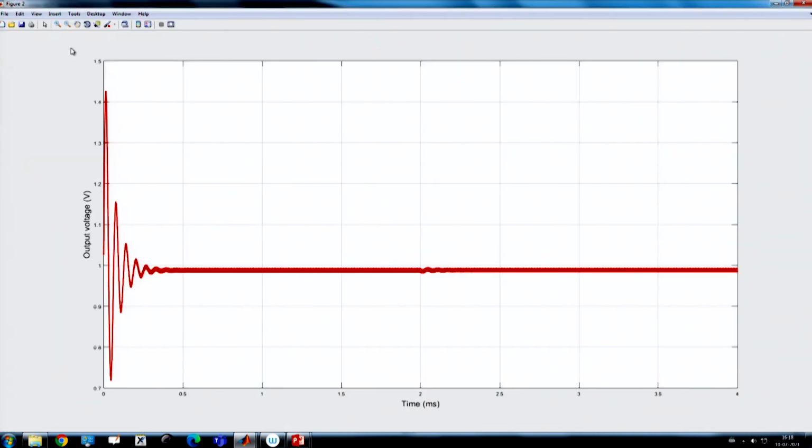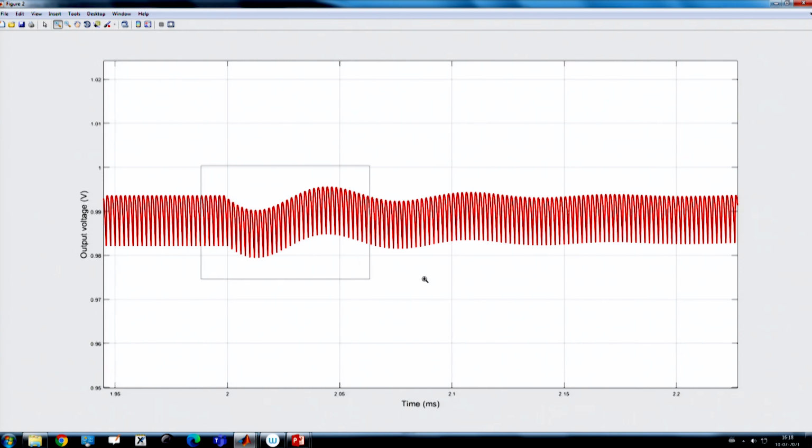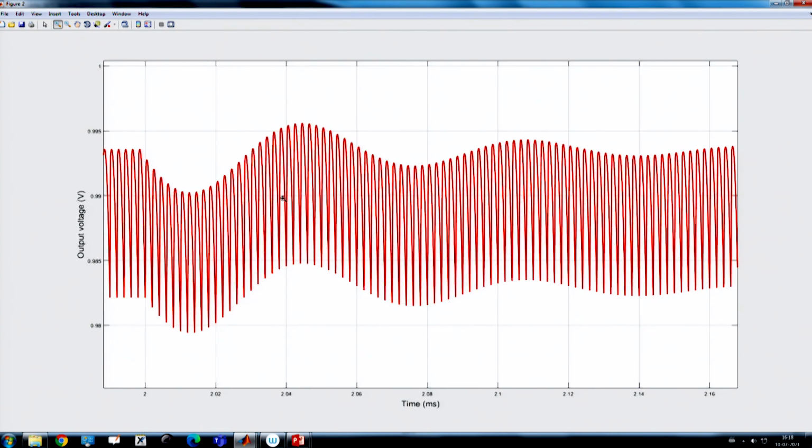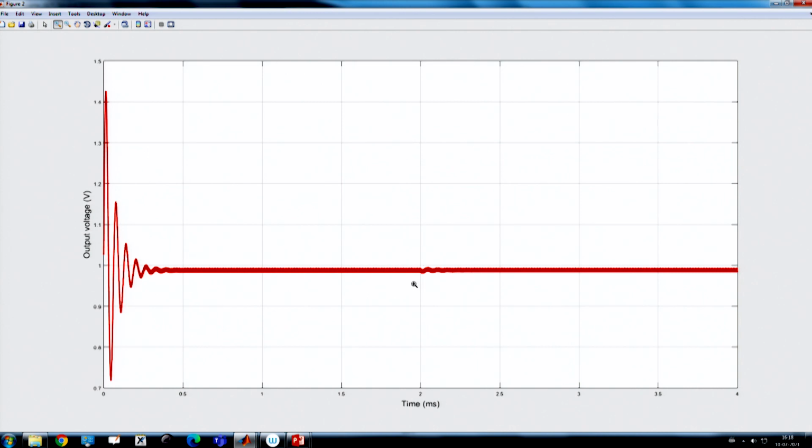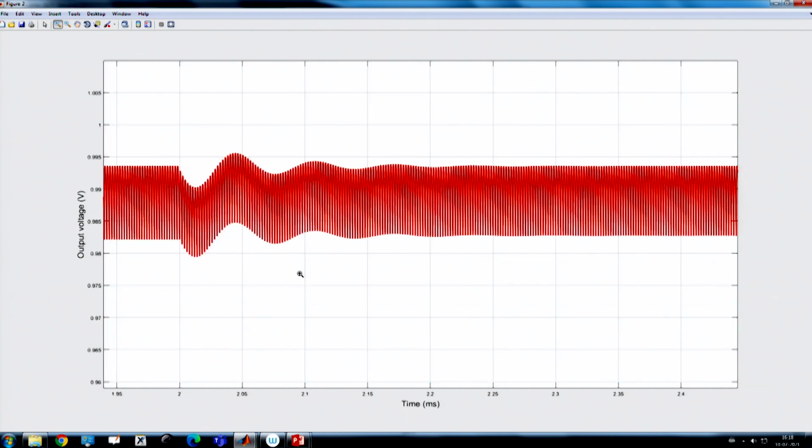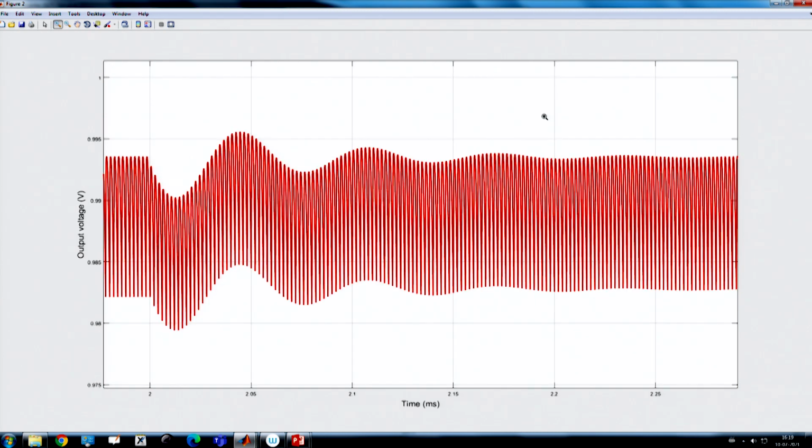So, you see here we have applied a step transient at 2 millisecond, and again there is almost negligible impact, except that because the power supply has finite bandwidth, it does not have an infinite bandwidth, which we have discussed in the previous class. Due to that, there is a very insignificant impact, otherwise it totally rejects the step disturbance.